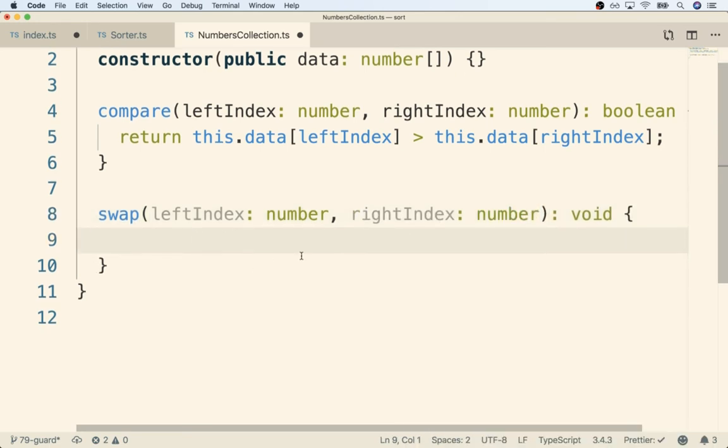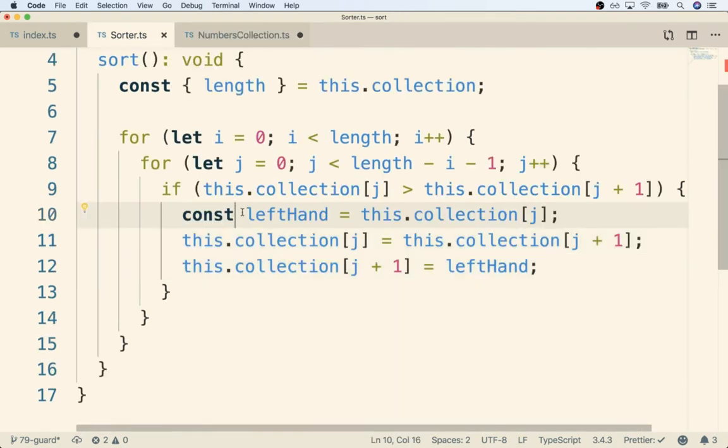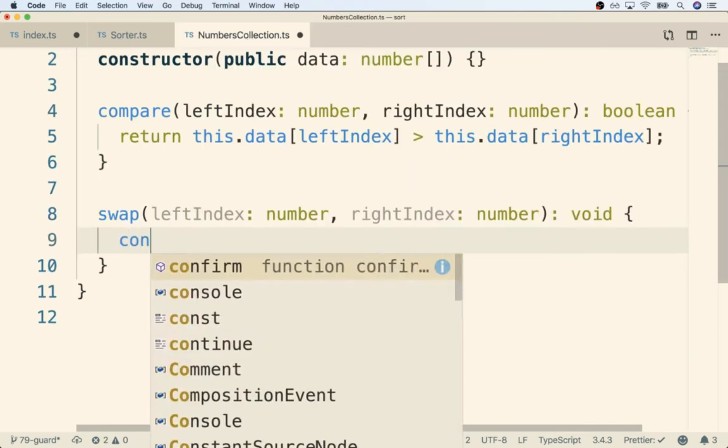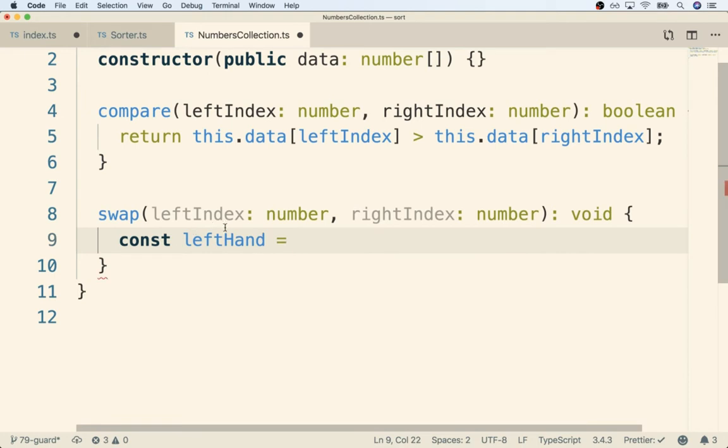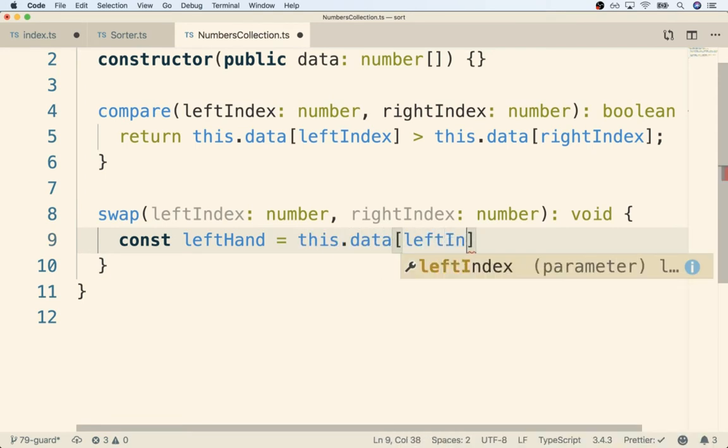So then inside of here, we're going to do the swapping logic specifically for an array of numbers. And this logic is going to be just about identical to what we have back over here. So we'll say left hand. This is the left hand value. Notice I'm saying left hand here, not left index. So left hand is going to be this.data at left index.